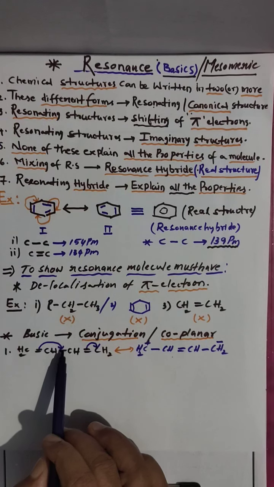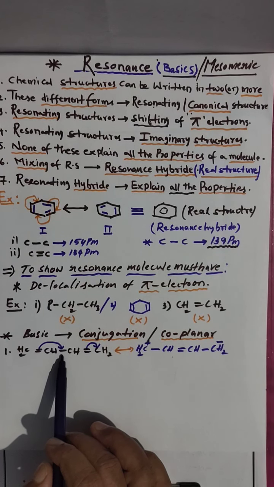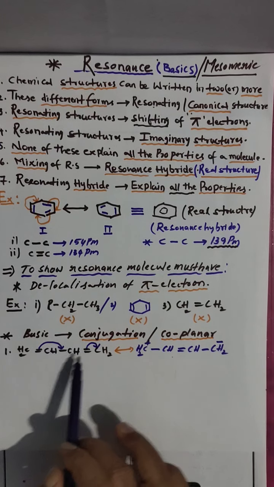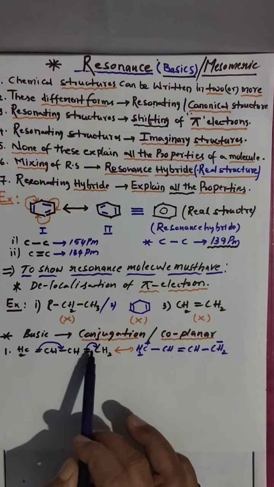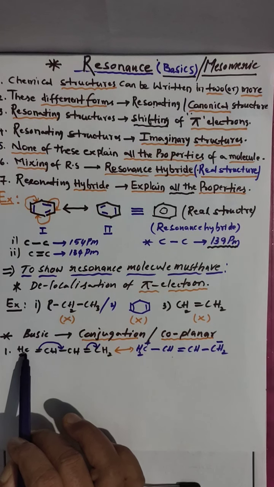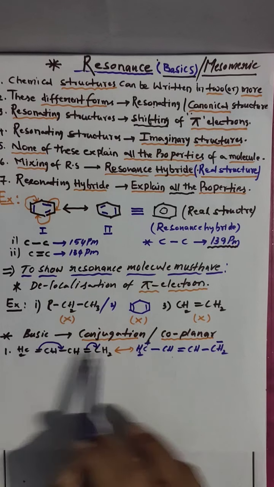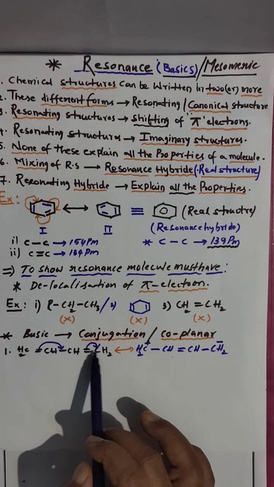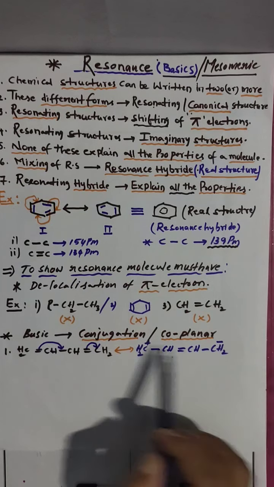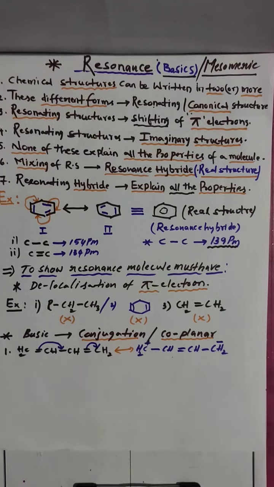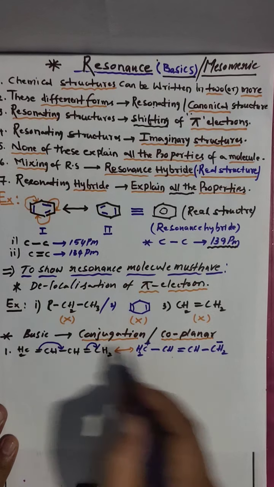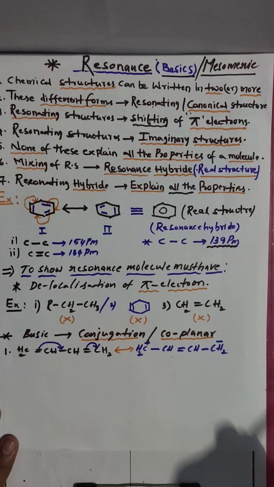If I shift the double bond to here, then you would get 5 bonds on this carbon, which is against the octet rule. That's why I shift this bond to here. Then this carbon loses its valency, that's why plus. Here single bond and here double bond; this carbon gets extra valency, that's why minus. So plus and minus. These two are in resonance. Clear?